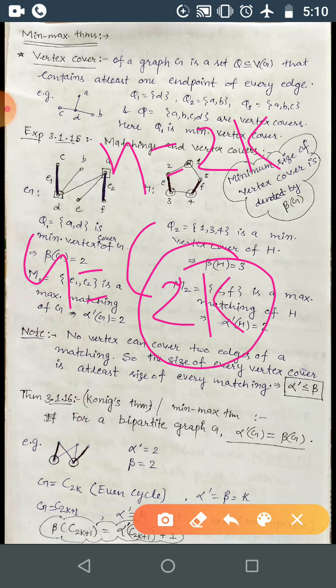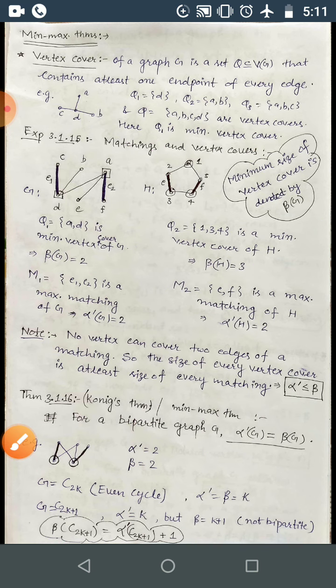So alpha dash, the maximum matching, will be K, and obviously this will also be the size of the minimum vertex cover; alternatively you can choose alternate vertices and you will get K. All even cycles are bipartite, that's why this is coming out equal. Now in the case of an even cycle it is okay, but what about an odd cycle?